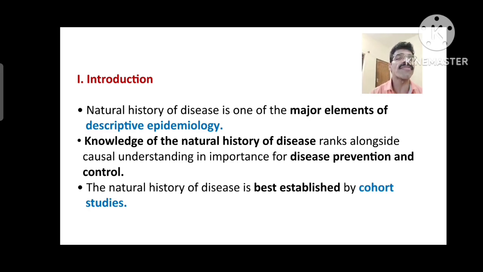The natural history of diseases is best understood by cohort studies. Cohort studies are another type of study in epidemiological research, in which a specific group is used to conduct a study from exposure to the effect. The natural history of diseases is best established by cohort studies in epidemiology.